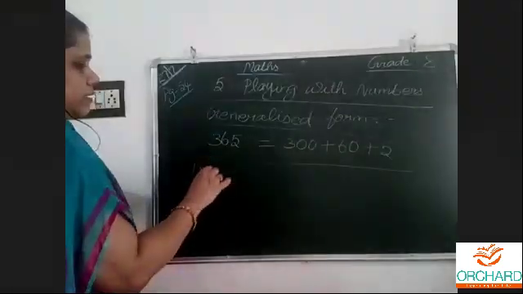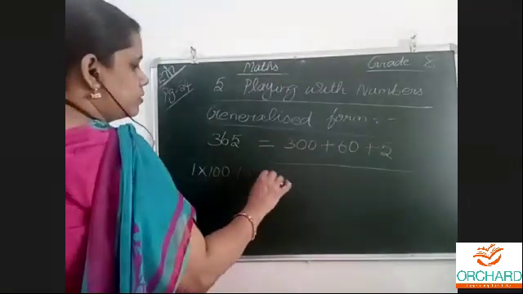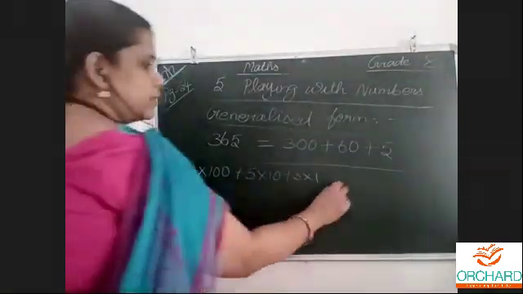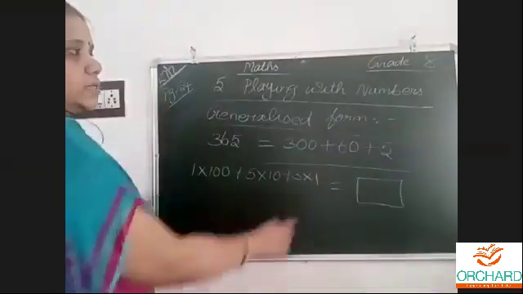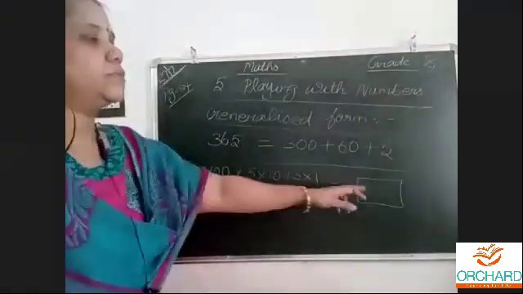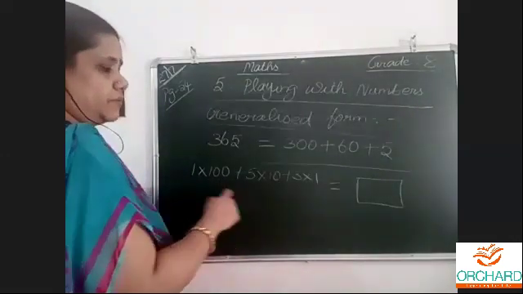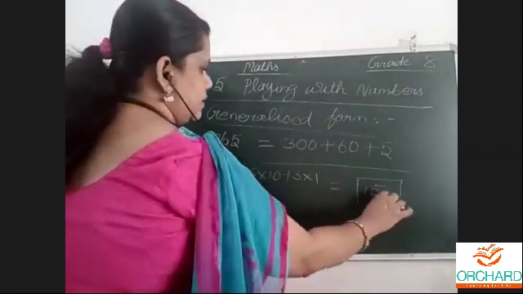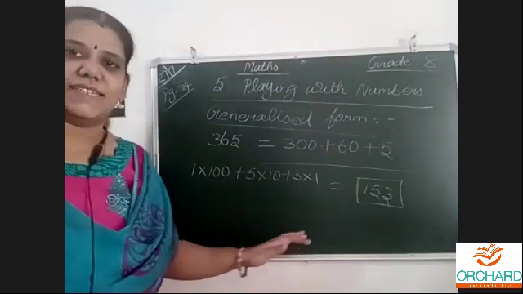For example, the question is like this. These are all example sums only. 5 into 10 plus 3 into 1. What is the answer? They gave the generalized form. We just need to write from the expanded form to the normal number. 1 into 100, 100. 5 into 10, 50. 150. 3 into 1, 3. 153. 1 in the 100's place, 5 in the 10's place, 3 in the ones place. This is all very, very easy.